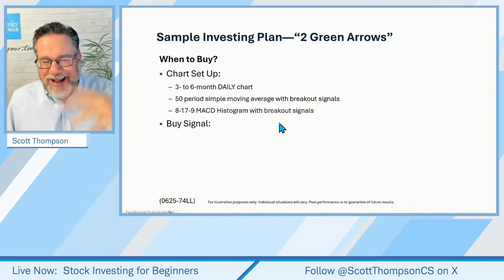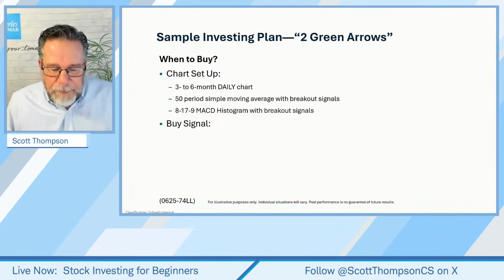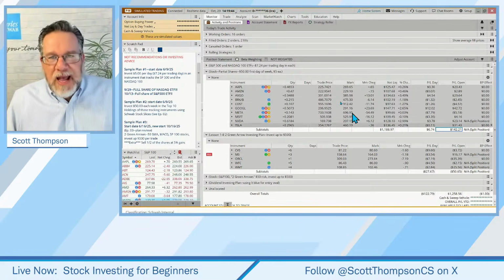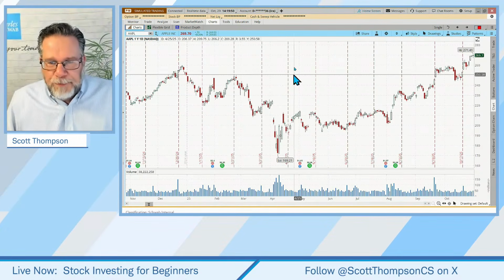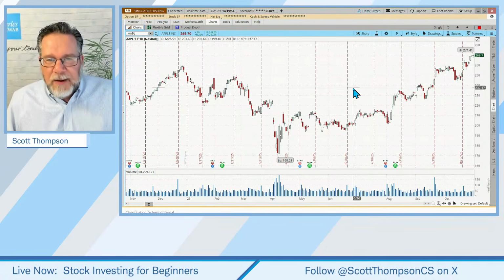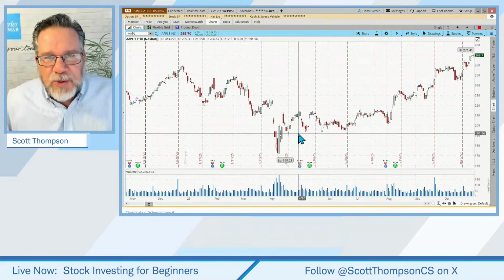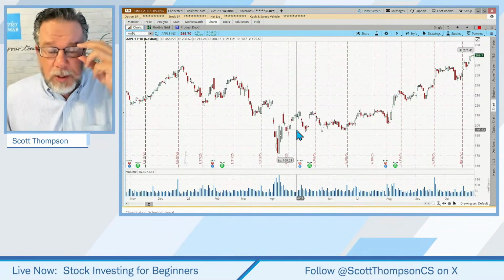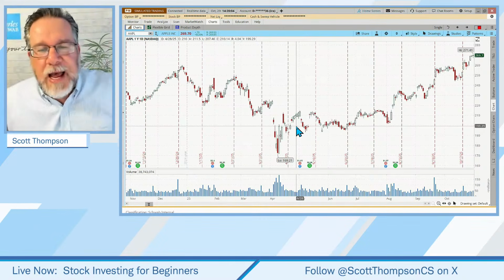Now, let me show you how to set that chart up. Let's go back over to our Thinkorswim platform and go to the chart page. If you've been on Thinkorswim before, this is probably what your default chart looks like. It's got a bunch of lines in it. Usually on Thinkorswim the default is a candle chart, which is what we're looking at here. We'll talk more about that in 2 weeks when we talk about technical analysis.